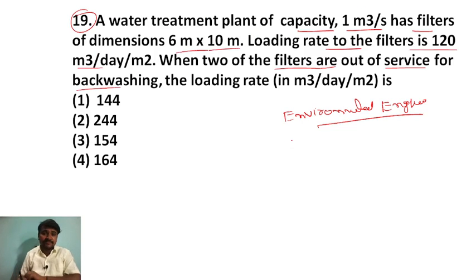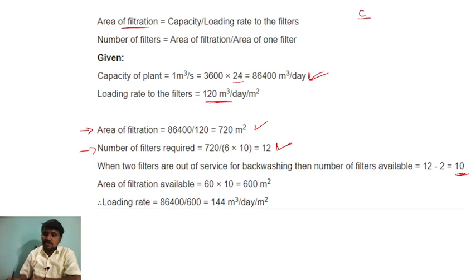But in the question now we got the 12 number of filters, but here they have given one condition: 2 of the filters are out of service for backwashing, right? You have to subtract 12 minus 2. So the 10 filters are available for your work because 2 filters are going for the washing purpose. So the area of filtration available is 60 into 10, that is 600 meter square. So the loading rate is 86,400 divided by 600. So 144 meter cube per day per meter square.